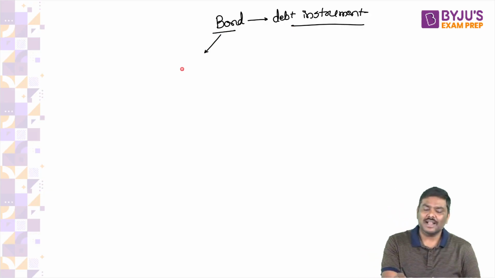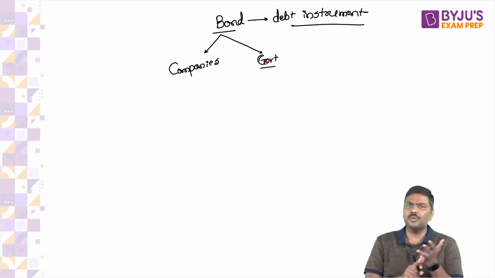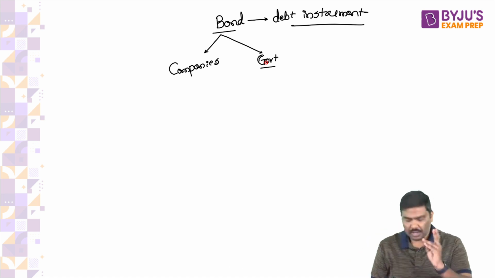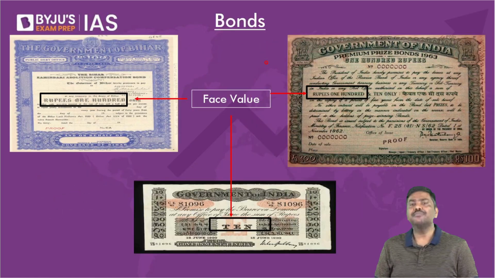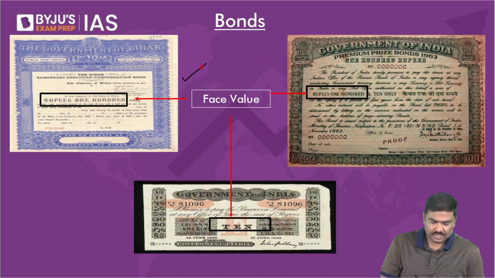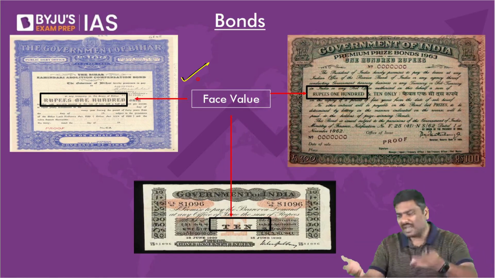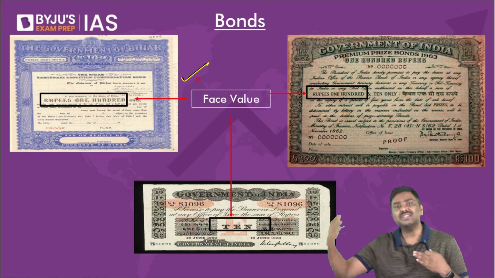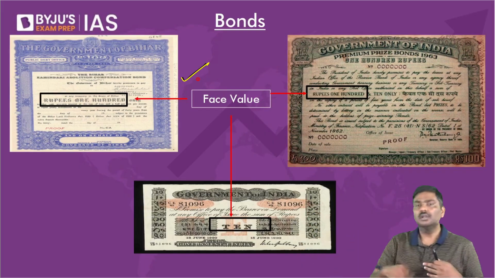Bond can be issued by the companies. Bonds can be issued even by the government. Both can issue bonds. Point number 3, please understand this. Whenever they issue bonds, can you see the pictures here? Let me know. Are you able to see the pictures? Whenever they issue the bond, the issuer becomes a borrower and the investor in the bond becomes a bondholder or the creditor.